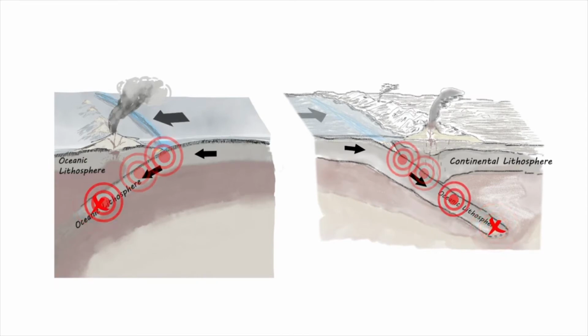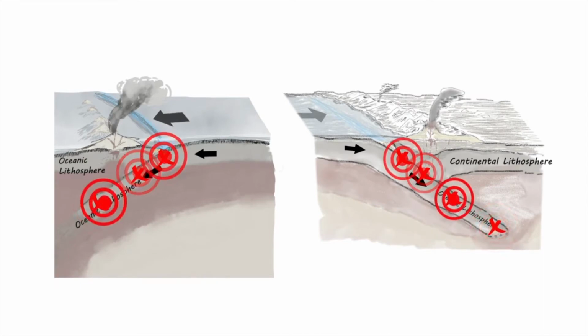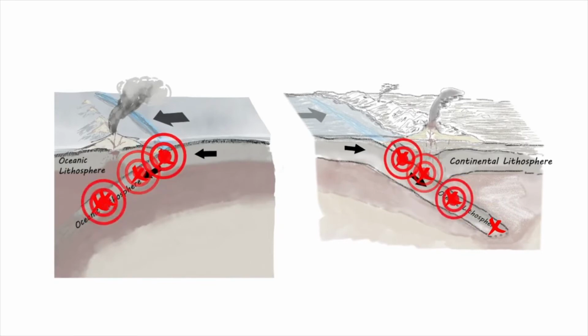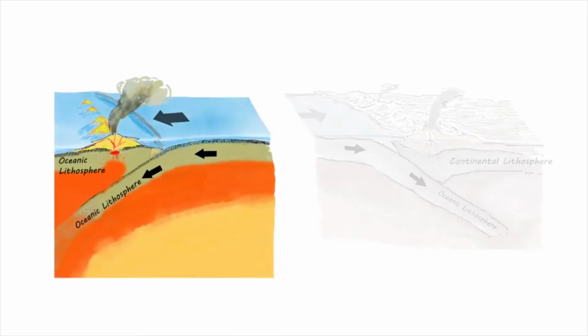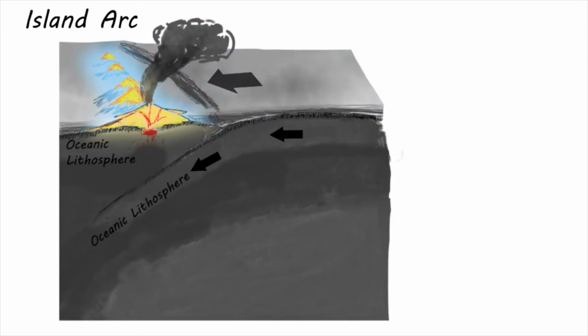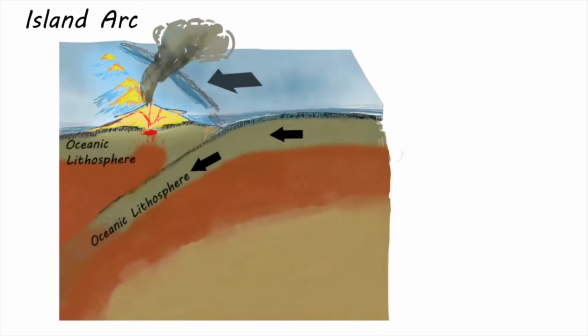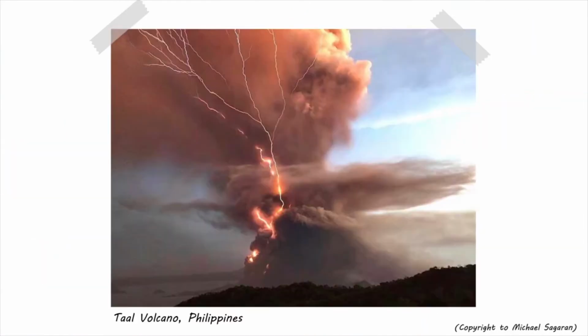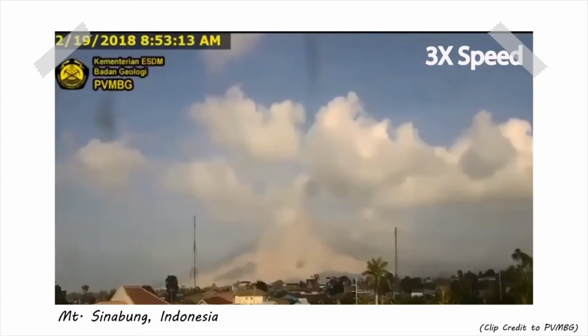These earthquakes define an inclined seismic zone that tells us where the subducted oceanic plate is. A chain of volcanoes is also found above the subduction zone. These volcanoes are called an island arc if they are found in the ocean, like the islands of Japan, the Philippines, or Indonesia.